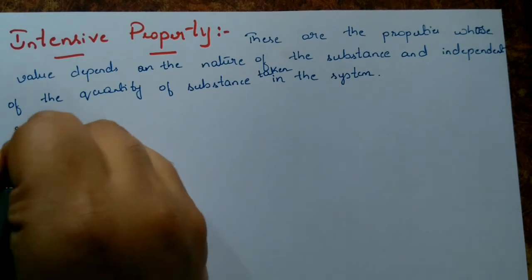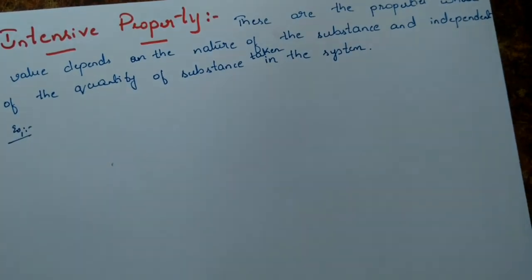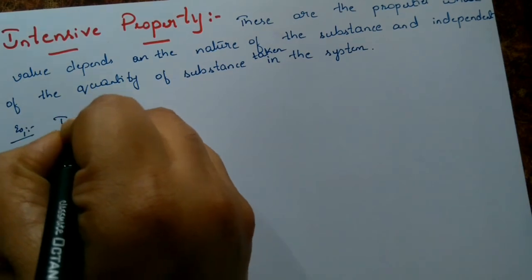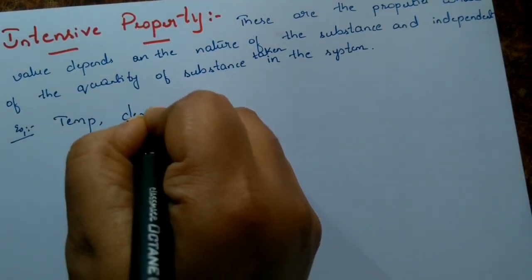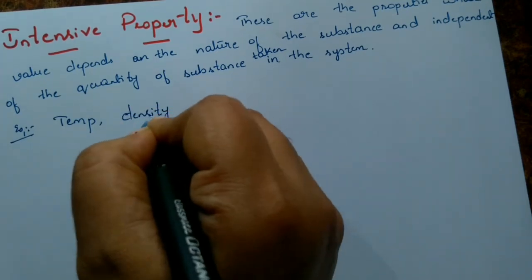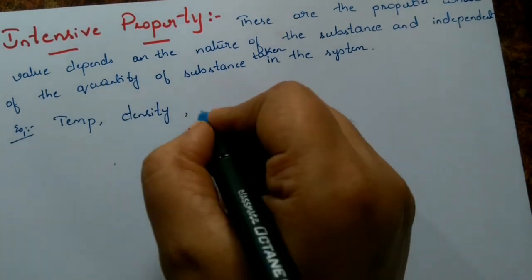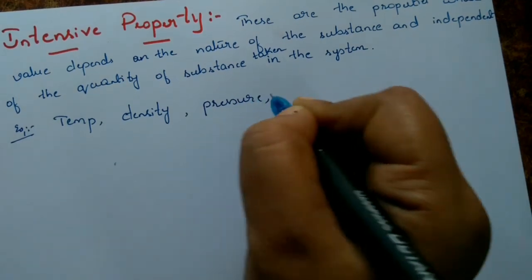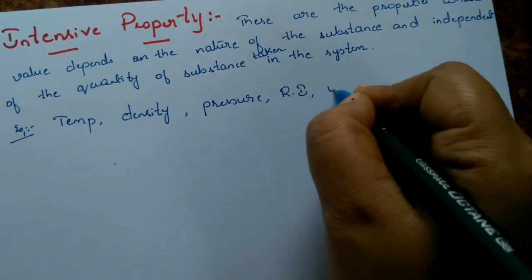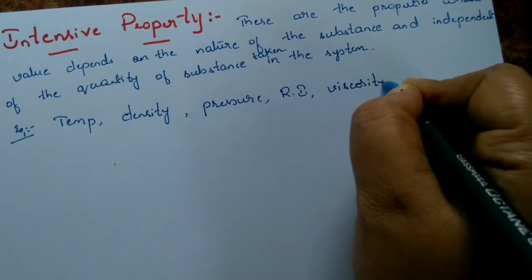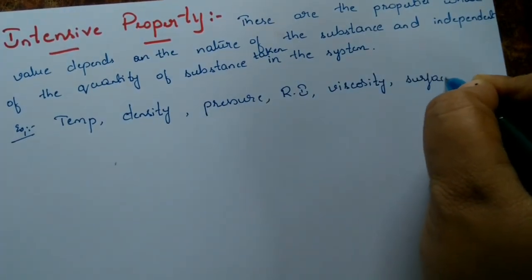For example, one example we have already discussed is temperature, and density. The amount of substance doesn't matter. How the nature of the substance is, based upon that it is going to change. So we can write pressure as well, temperature we have written, pressure, refractive index, viscosity, surface tension.